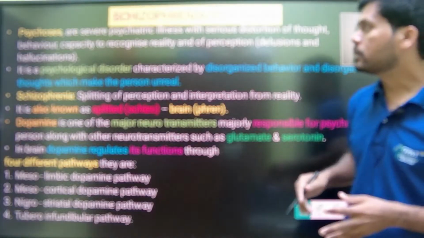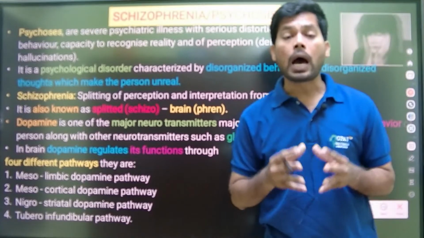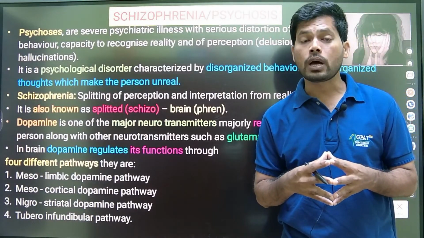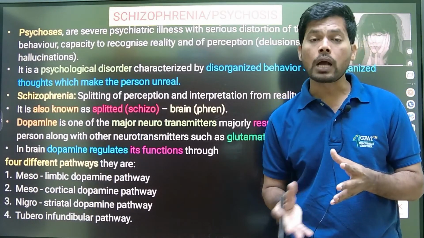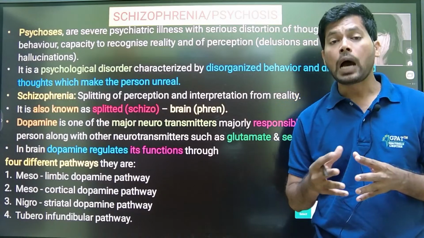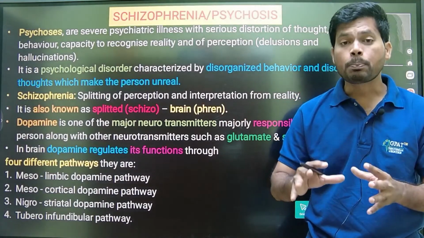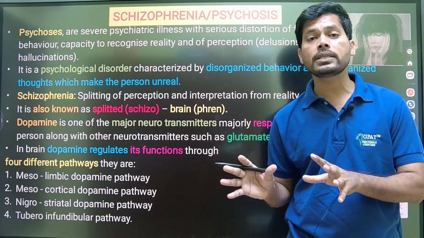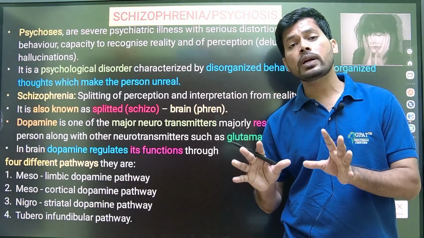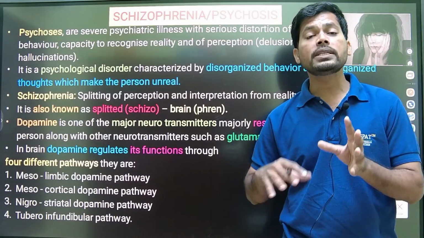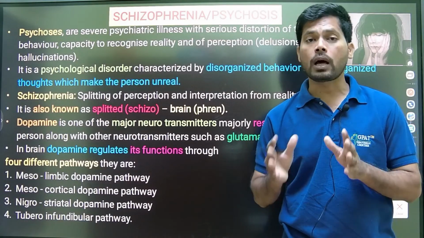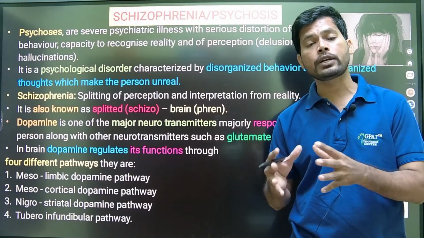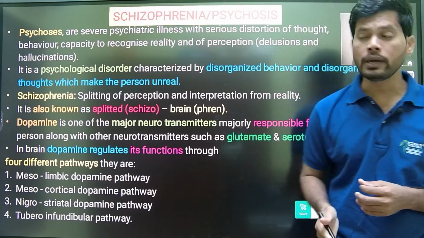Simply, psychosis is nothing but uncontrolled behavior in the person, which leads to uncontrolled thoughts, uncontrolled speech, and unorganized behavior. The person is not in reality. The key reason behind this is that many neurotransmitters are involved, but the major involvement is by dopamine, and also serotonin and other neurotransmitters like glutamate, aspartate, and noradrenaline.